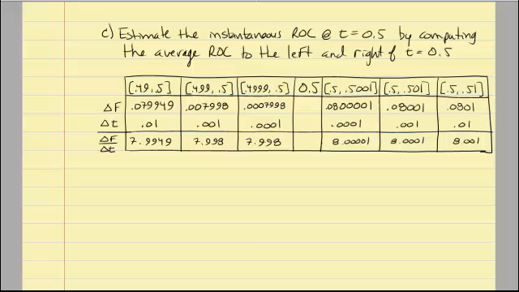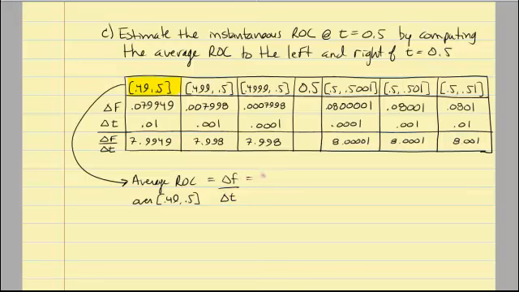Okay, after you fill out the table, these are the results that you get. But again, you want to make sure you go through and verify these, because you should be able to do these types of problems. I'm going to pull out one of these and just go over it one more time by hand just to clarify. So what we're looking at here is the average rate of change over the interval 0.49 to 0.5. So in this particular case, it's the change in your function. Instead of our position function, we have a financial function here over the change in time.